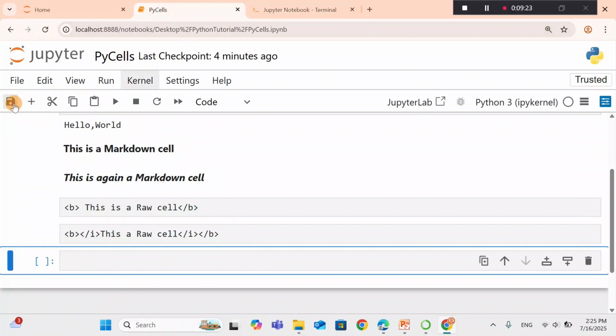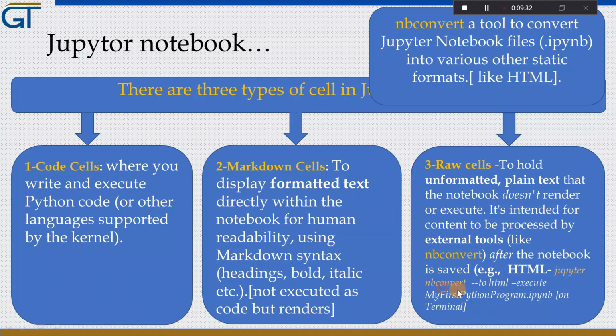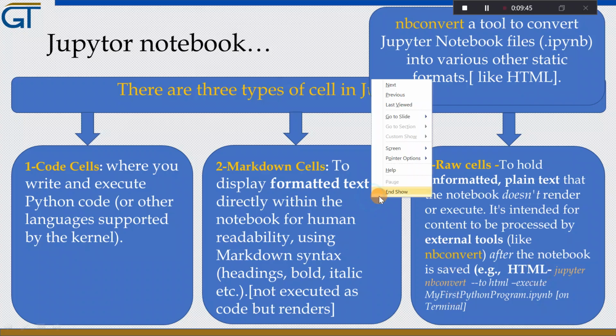So make sure you have saved this file. So let's check the command again. It is Jupyter nbconvert to HTML, execute, and the file, our file is pycells in this case.